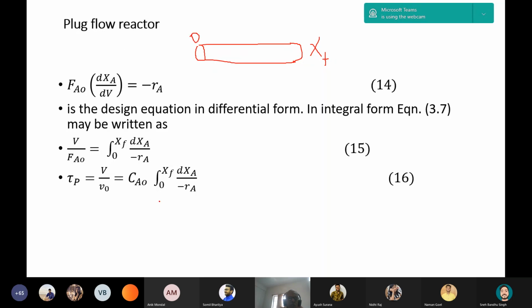So we can integrate from 0 to XF in order to find the volume of the reactor V. This is called the design equation, which is used to find the volume, and if the rate expression is available as a function of conversion, we can integrate this equation. But if the rate data or rate equation is not available, the same equation can be used for finding the rate parameters.